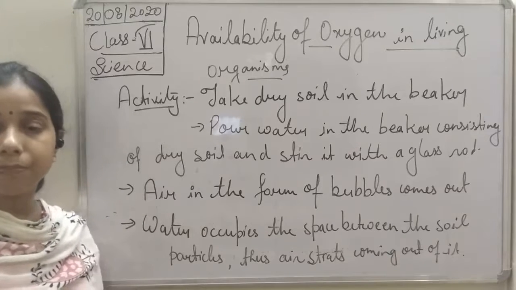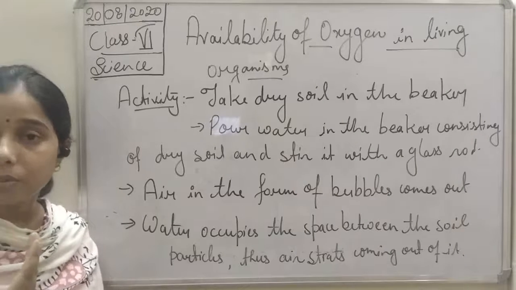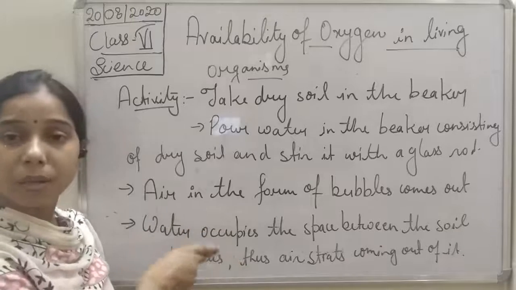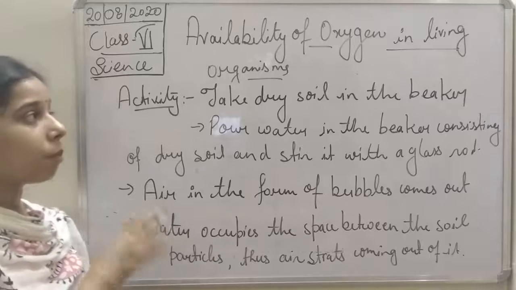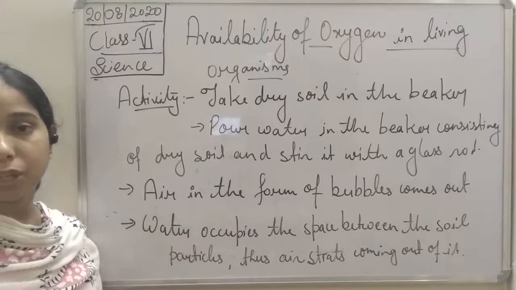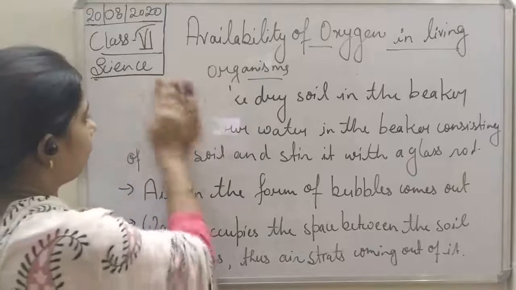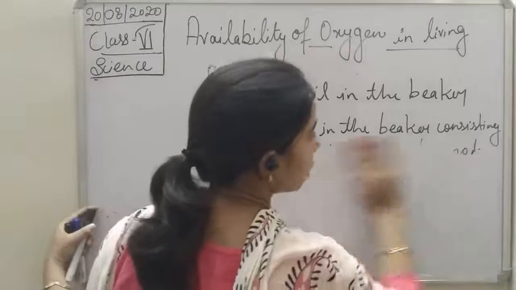These spaces in which air was present, air will come outside and the water will take the place. It will occupy that particular space in which air was filled. Okay, so by this activity we came to the conclusion that soil has space.